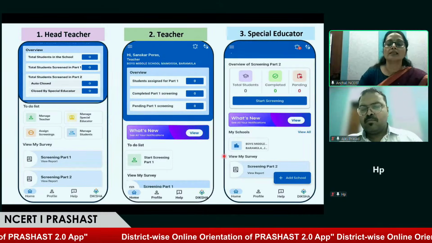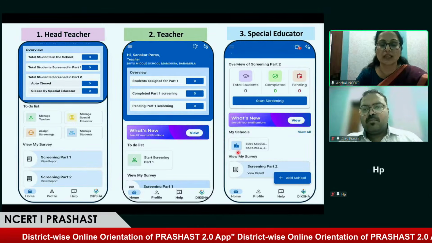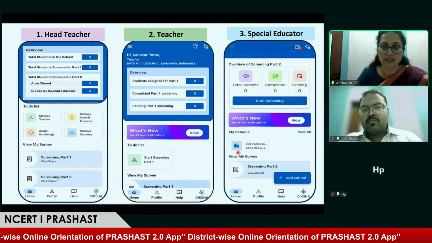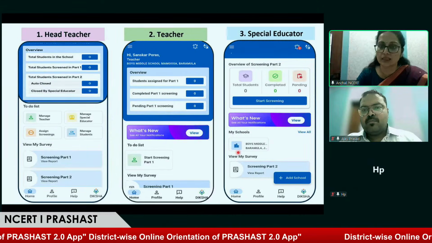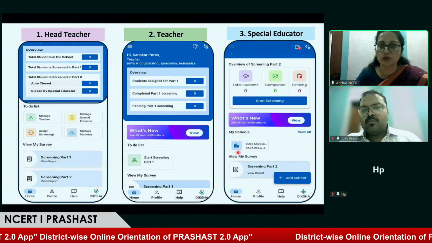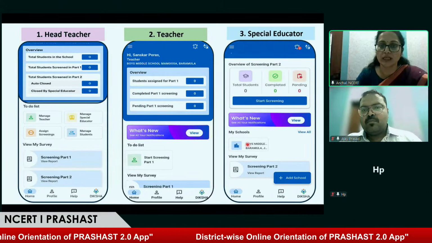In the last screen, you can see the special educator homepage. So after the login, role selection and verification, the special educator can see this homepage. And on this homepage, they have the right to overview the screening part 2 data. They can start screening after clicking on the start screening button. In the middle, you can see their option is my school.